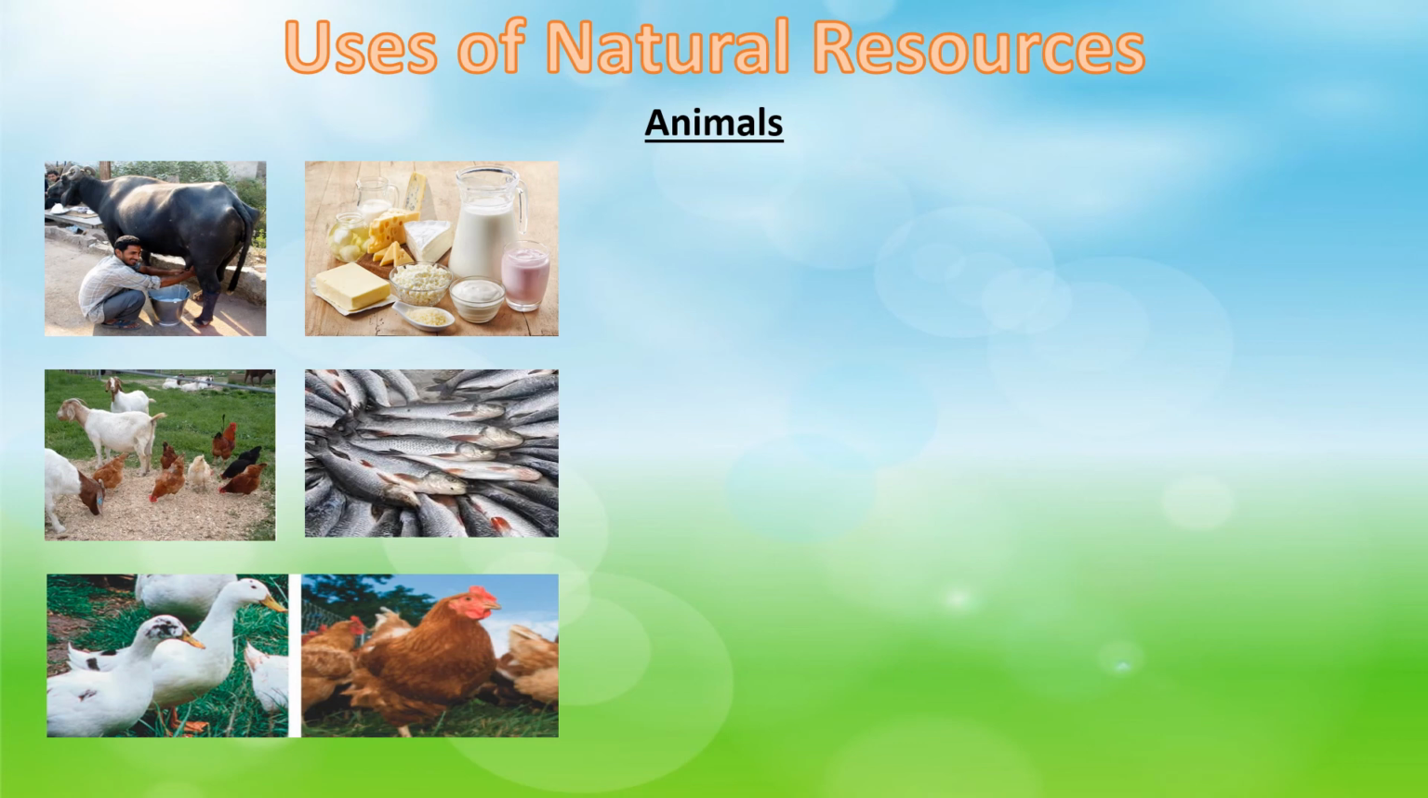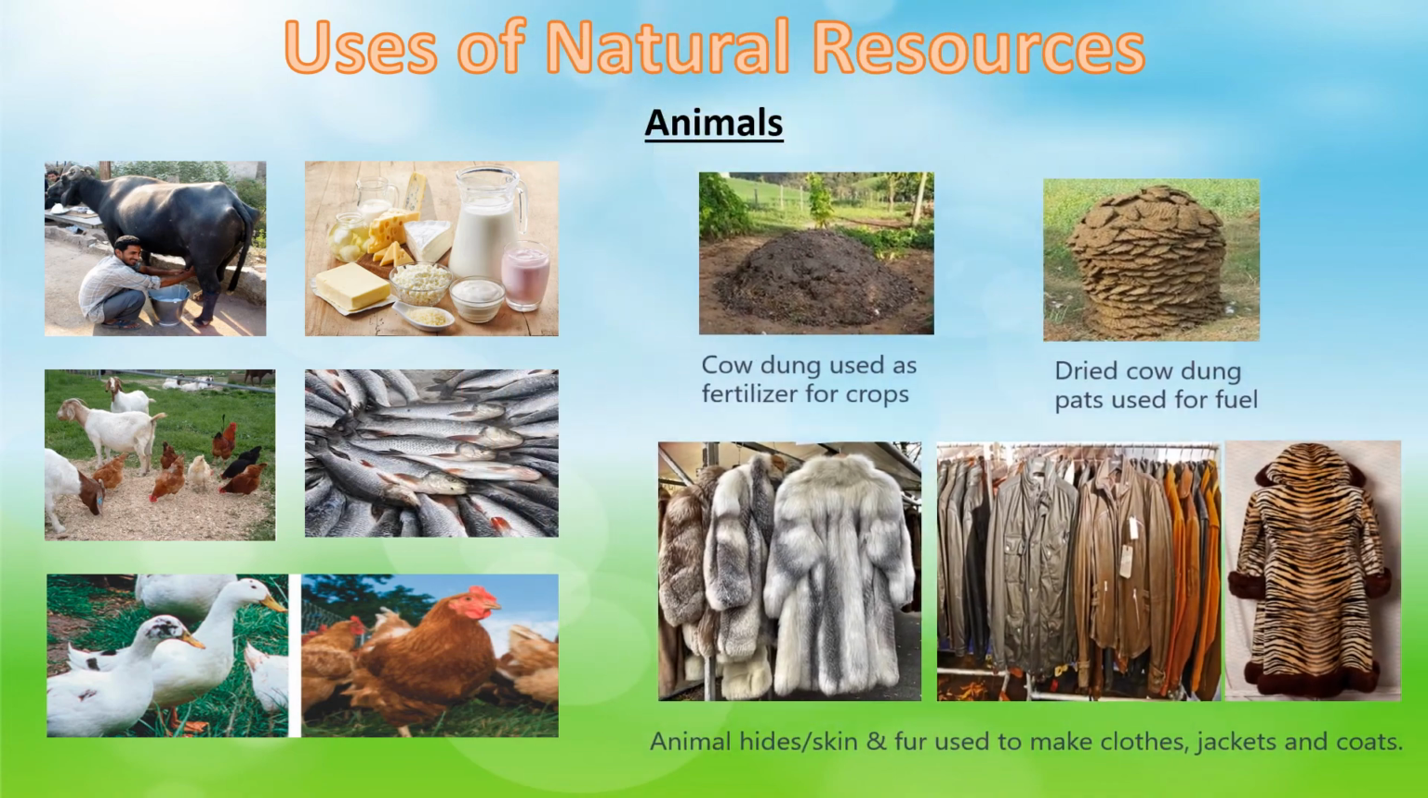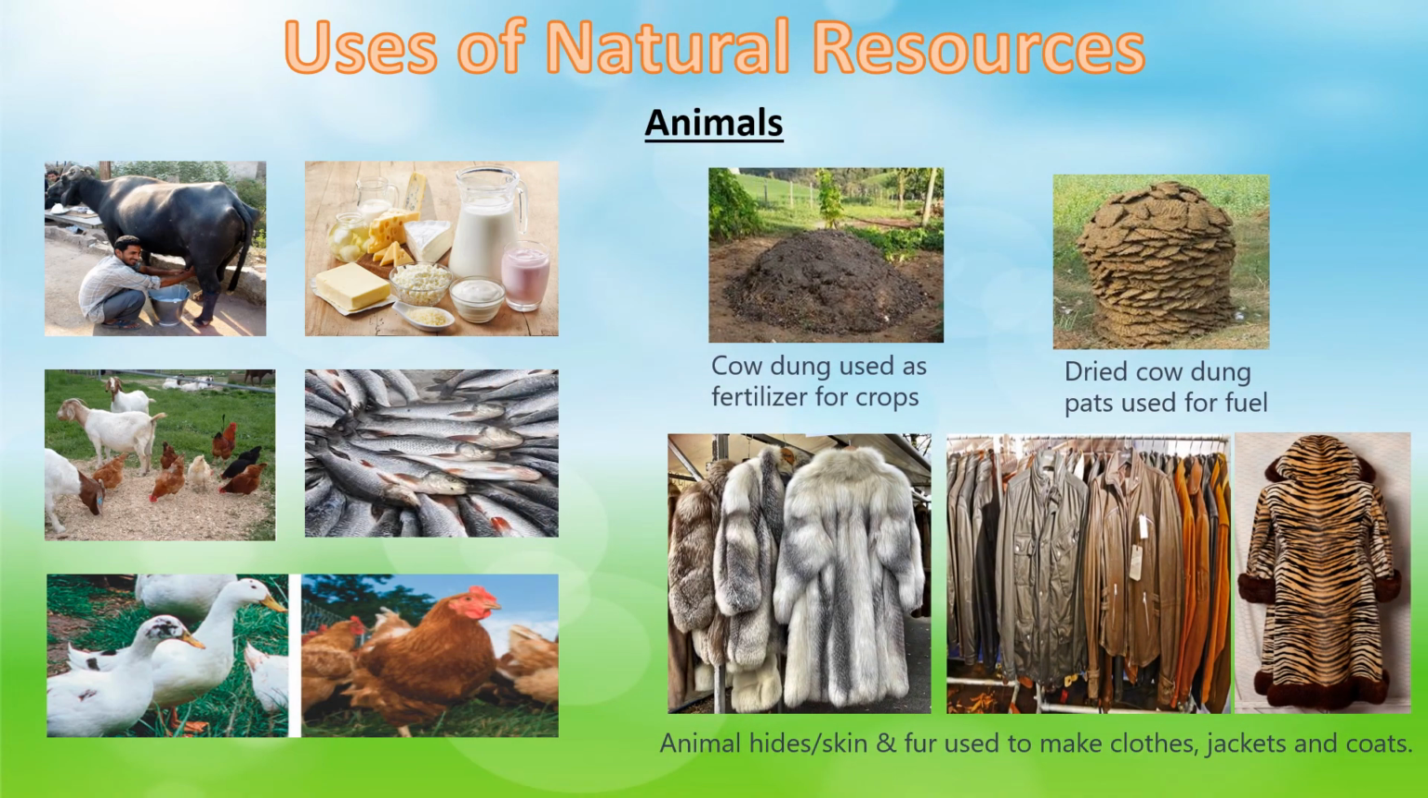Apart from this, we also eat mutton and chicken from goats and hens. We eat fish. So here animals are natural resources and are used as food. Okay, children? We not only get food from animals, we also use their waste in many ways. The cow dung is used as a fertilizer for crops. The dried cow dung pads are used as fuel in villages.